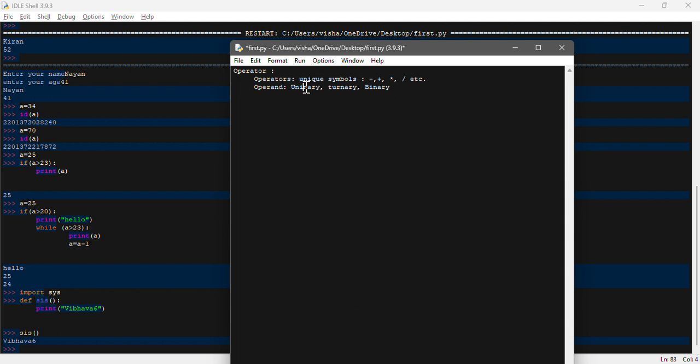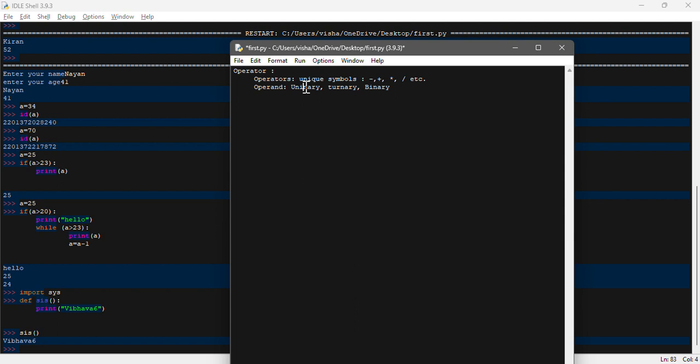Arithmetic operators are basic mathematical operations like addition, subtraction, multiplication, what we have mentioned over here in the operations. The comparison operator is used for comparison between statements, and then there are the logical operators: and, or, not. You may have heard those, and in many programming languages we may have used them.